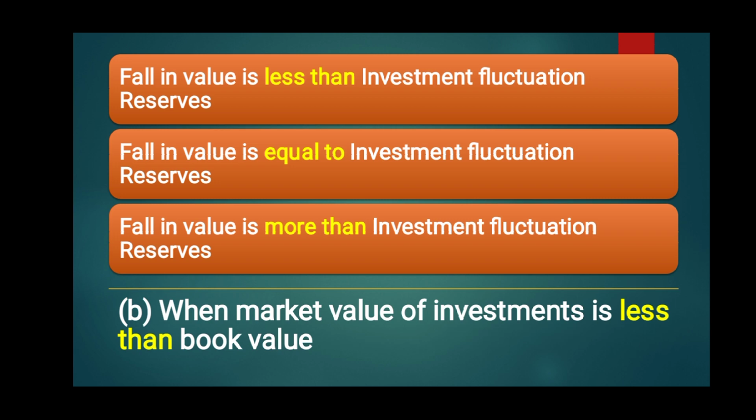Second, fall in value is equal to the amount of investment fluctuation reserve. And the third, fall in value, that is loss, is more than investment fluctuation reserve available. So one by one we will discuss the journal entries here.